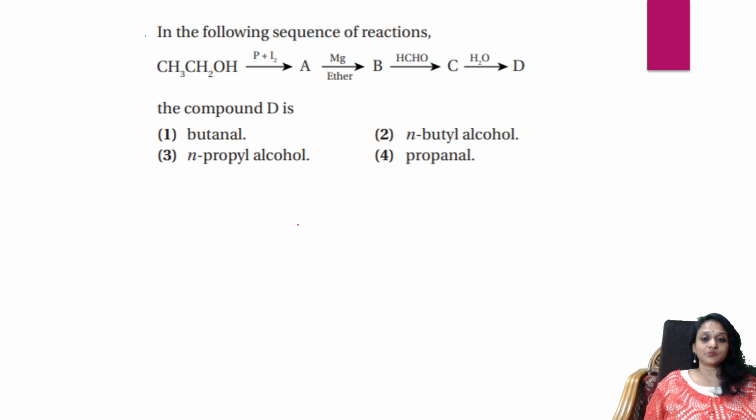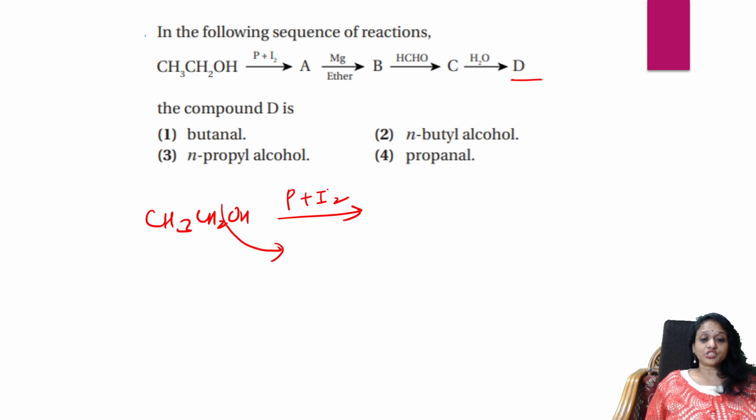In the following sequence of reactions, what should I predict? Predict compound D. Easy. What should I do first? I'm going to take ethanol and treat it with phosphorus plus iodine. So in the exam paper, if you see phosphorus plus iodine, PBr3, or PI3, it is nothing but a replacement of the OH group by the iodine. What will come? CH3CH2I. This is your compound A.